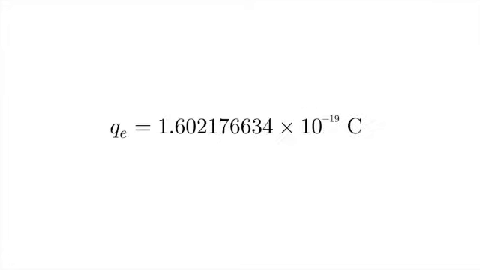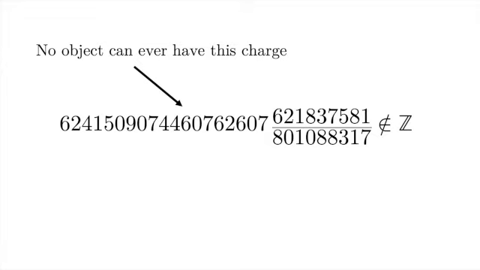This number isn't an integer. By choosing this definition of the Coulomb, the ISQ set it to a charge that no object can ever have. This seemed to me less than ideal, so I decided to try and find a better value for the ampere.